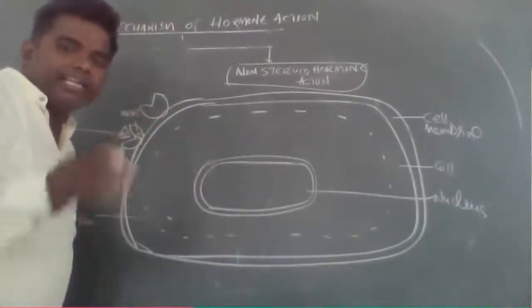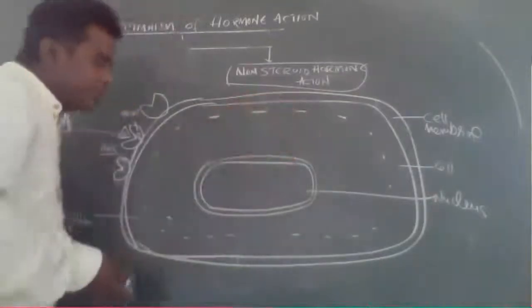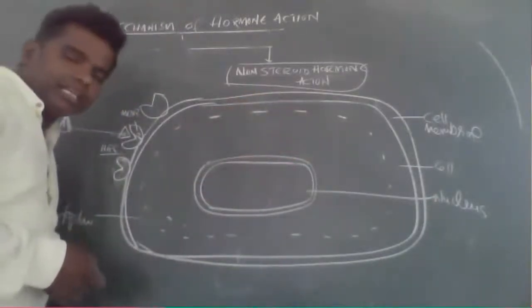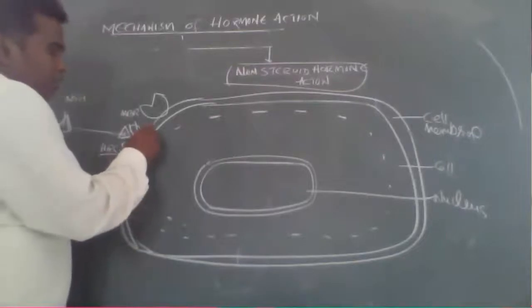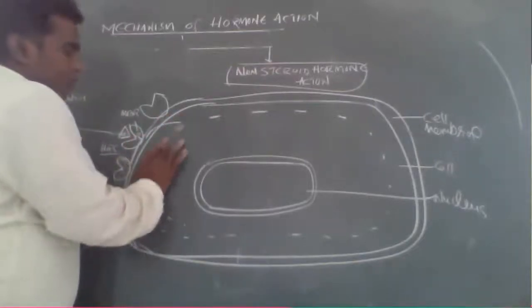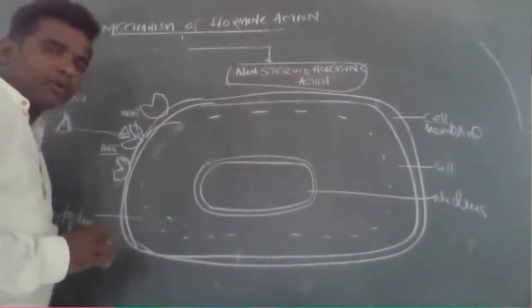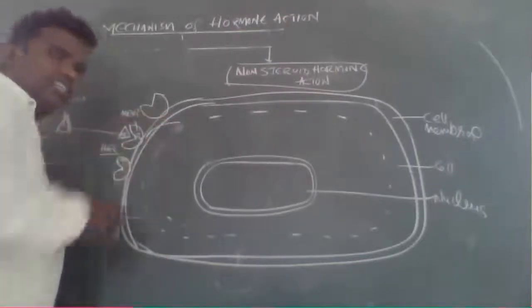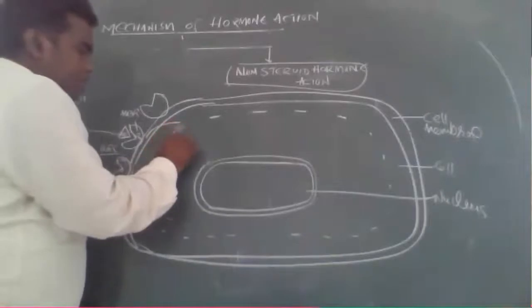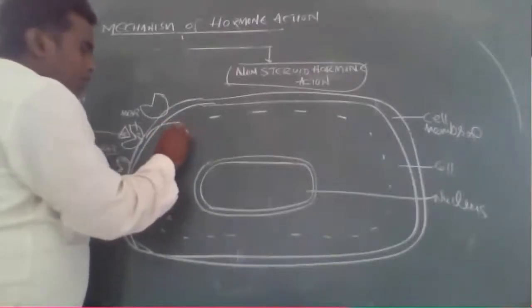For example, this is the hormone and this is the receptor. The hormone receptor complex should be formed on the membrane. Okay, so the plasma membrane should be activated.